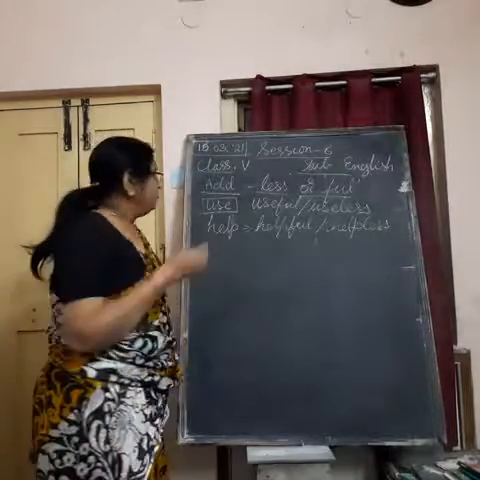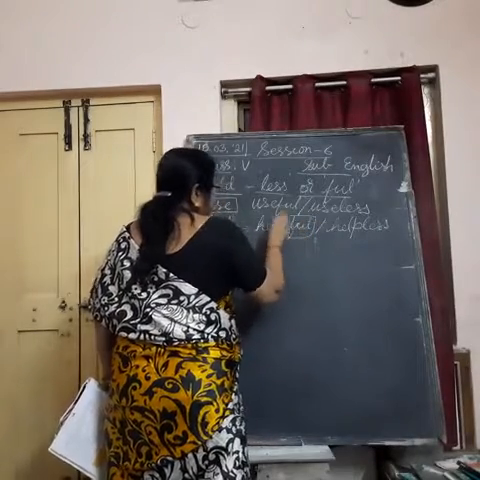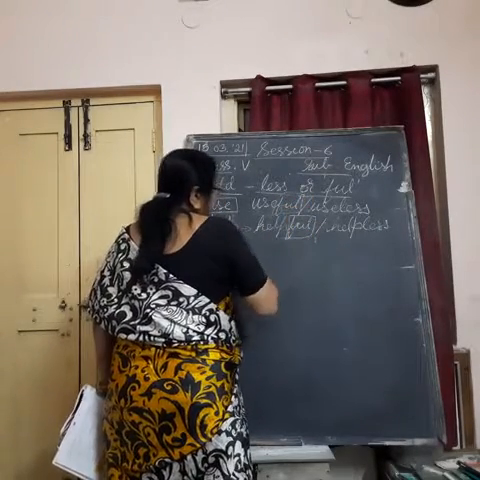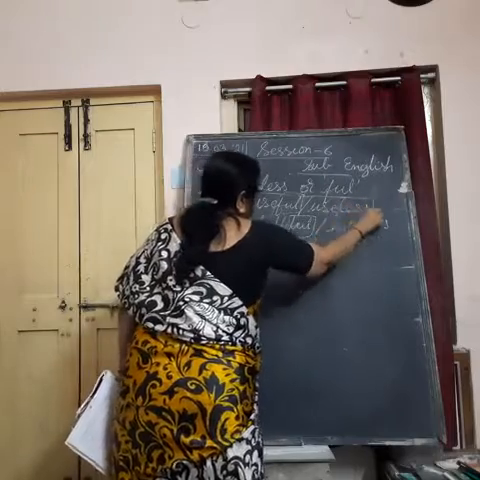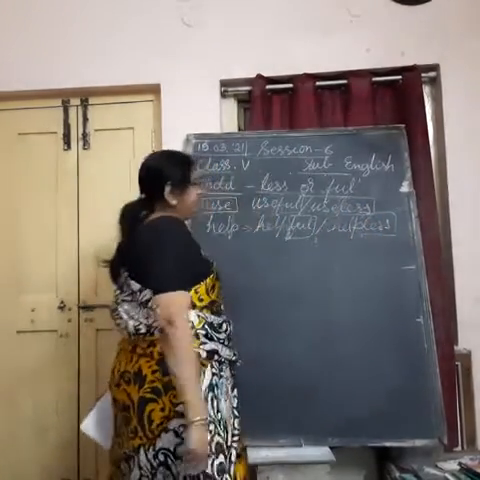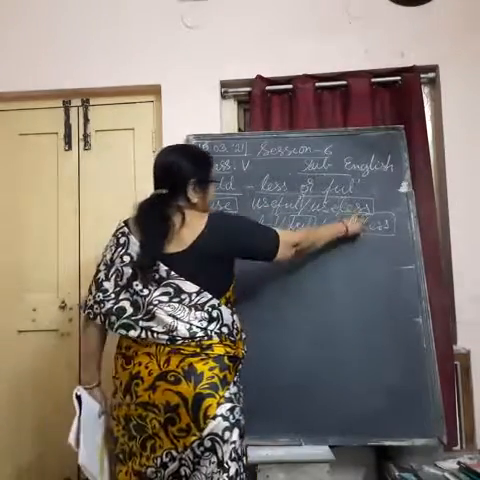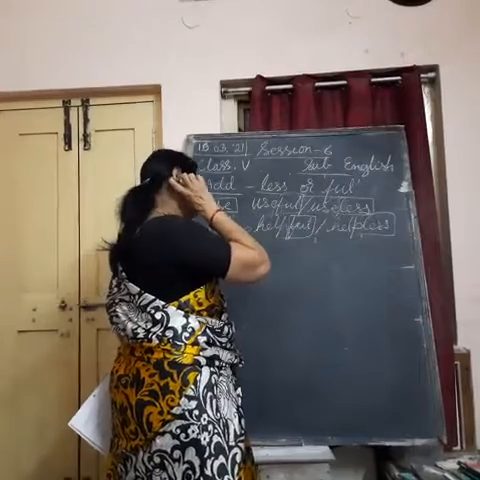Understand? So, what you are using is this FUL full and LESS less. Where are you adding them? You are adding them at the end of the word.